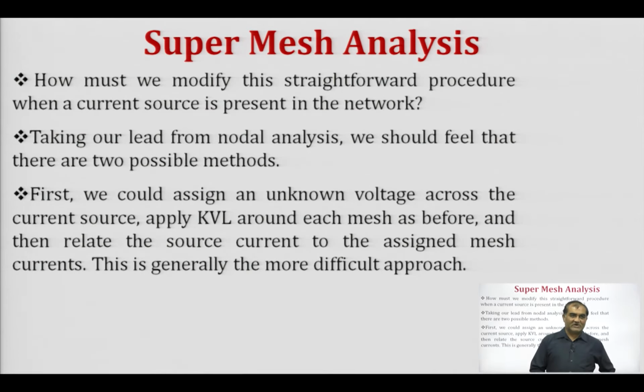Now, let us move on to the next part, that is the supermesh analysis. How must we modify the straightforward procedure when a current source is present in the network? As we have discussed the concept of the supernode, where if a voltage source was present between two nodes, we marked that combination of nodes as a supernode. In a similar manner, if we have a common current source between two meshes, then we directly treat this as a supermesh.